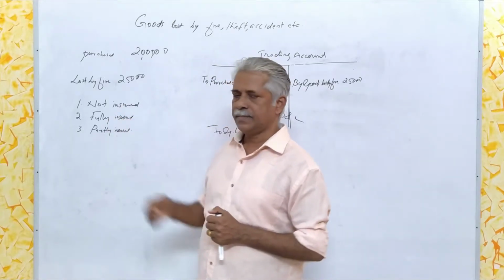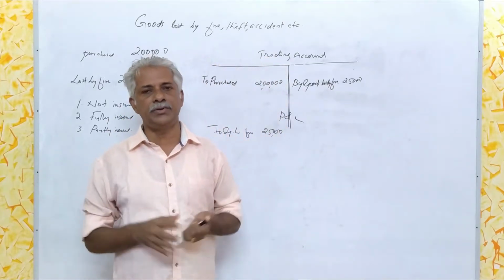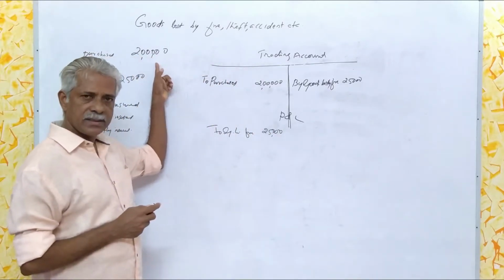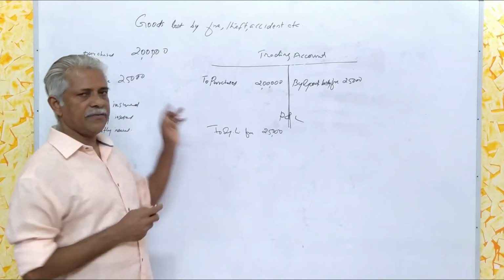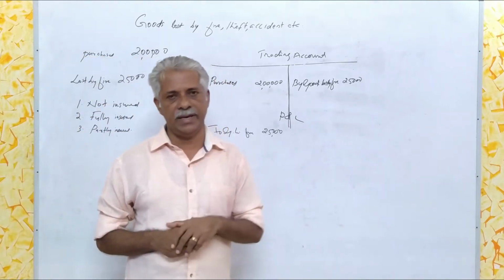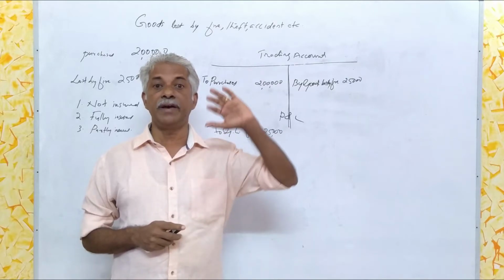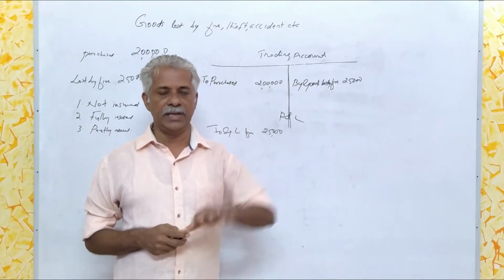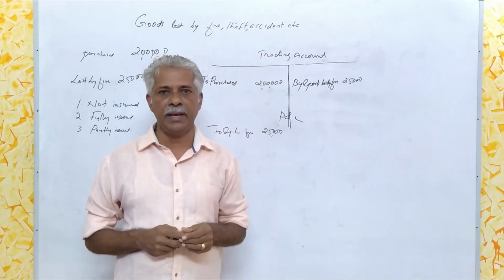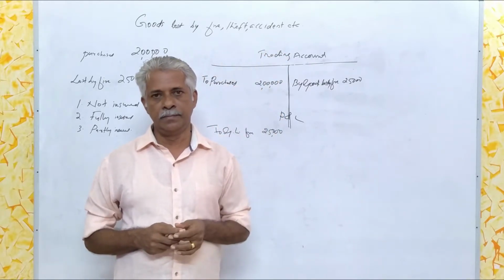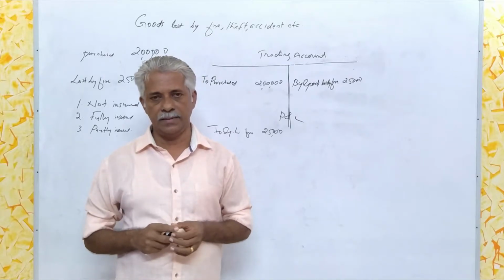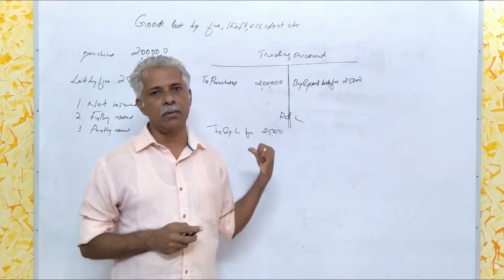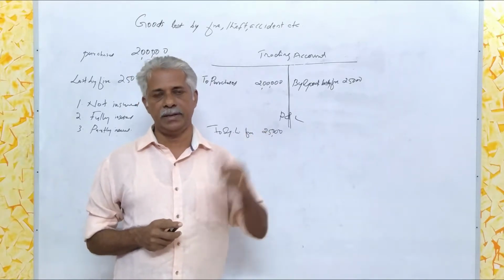Take the second case, the goods were fully insured. That means we have purchased goods of rupees 2 lakhs, of which rupees 25,000 is lost by fire, but the goods were insured and the full amount of loss is admitted by the insurance company as a claim. That implies that there is no real loss to the organization on account of this particular incident.